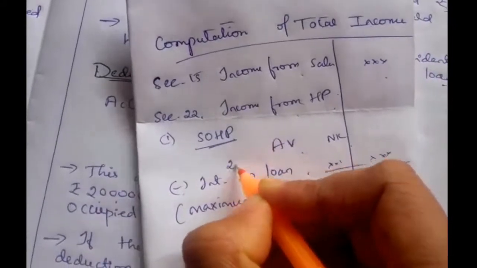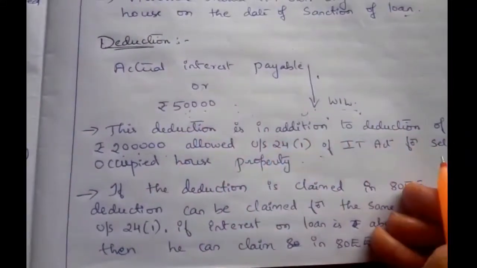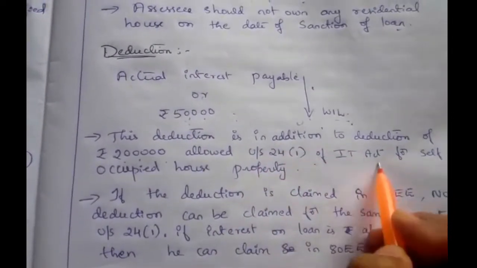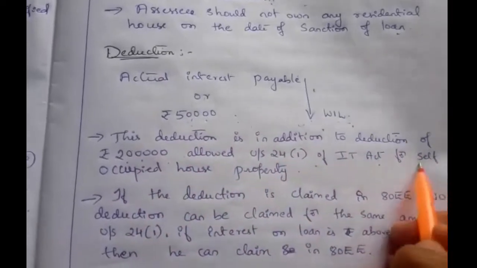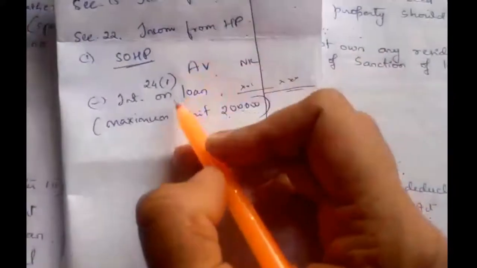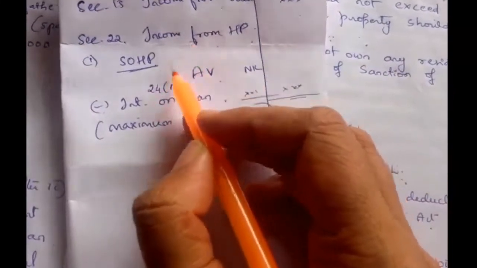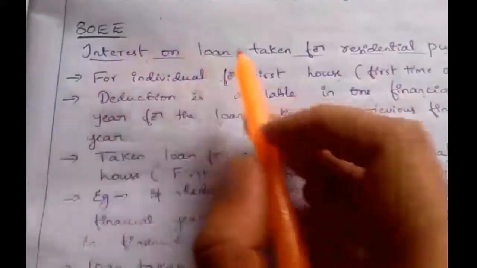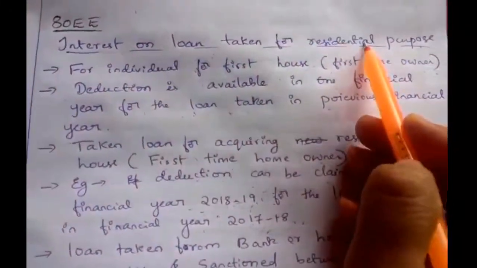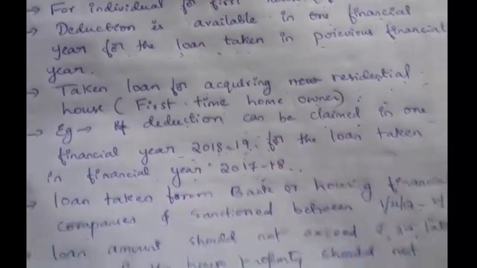So this is under section 24(1). As per section 24(1) of the Income Tax Act, we can claim rupees 2 lakh deduction for the interest on loan in case of self-occupied house property. And this is also relating to the same thing. This is also interest on loan for the residential house property, that is, a self-occupied house property.